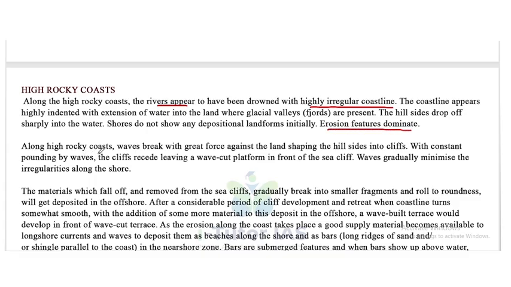Along high rocky coast, waves break with great force against the land, shaping the hillsides into cliffs. With constant pounding by waves, the cliffs recede, leaving a wave-cut platform in front of the sea cliff. Waves gradually minimize the irregularities along the shore.